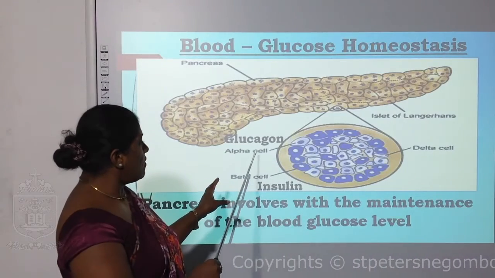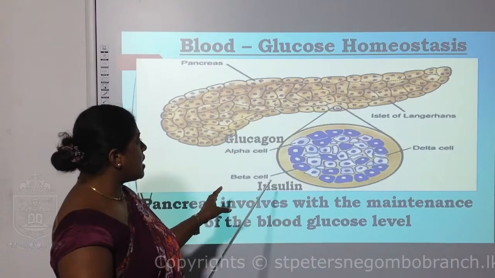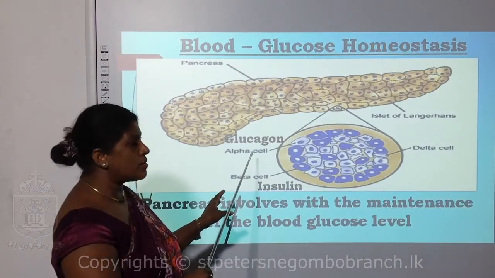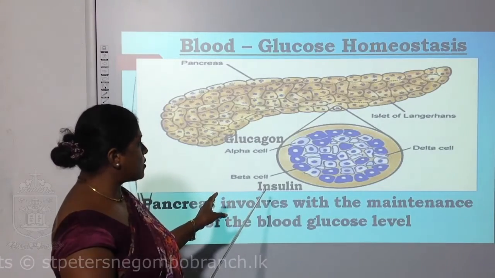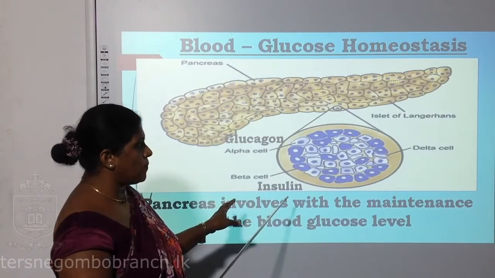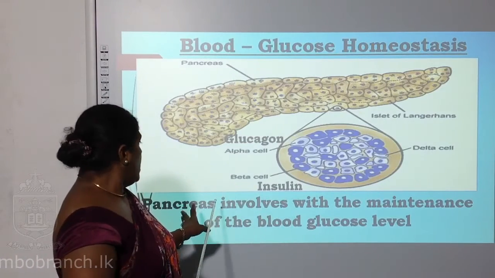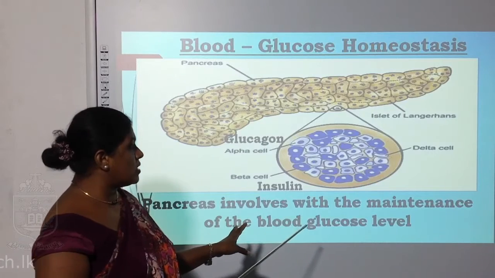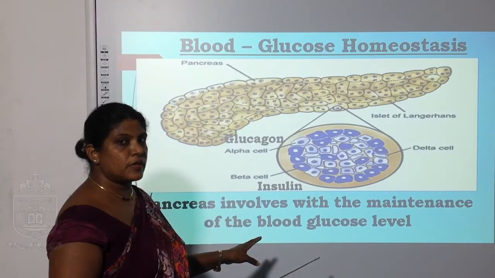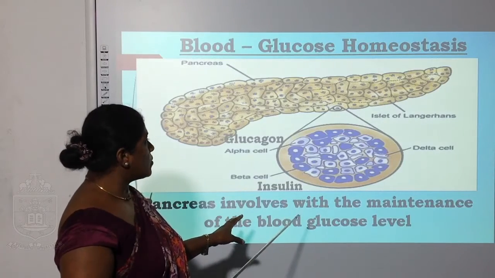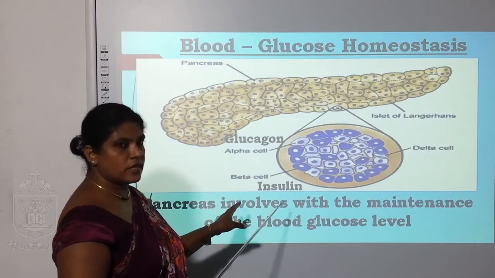They are alpha cells and beta cells. Alpha cells have the ability to secrete glucagon hormone. Beta cells have the ability to secrete insulin hormone. The pancreas is involved with the maintenance of the blood glucose level, because the pancreas is an organ that secretes these two secretions.